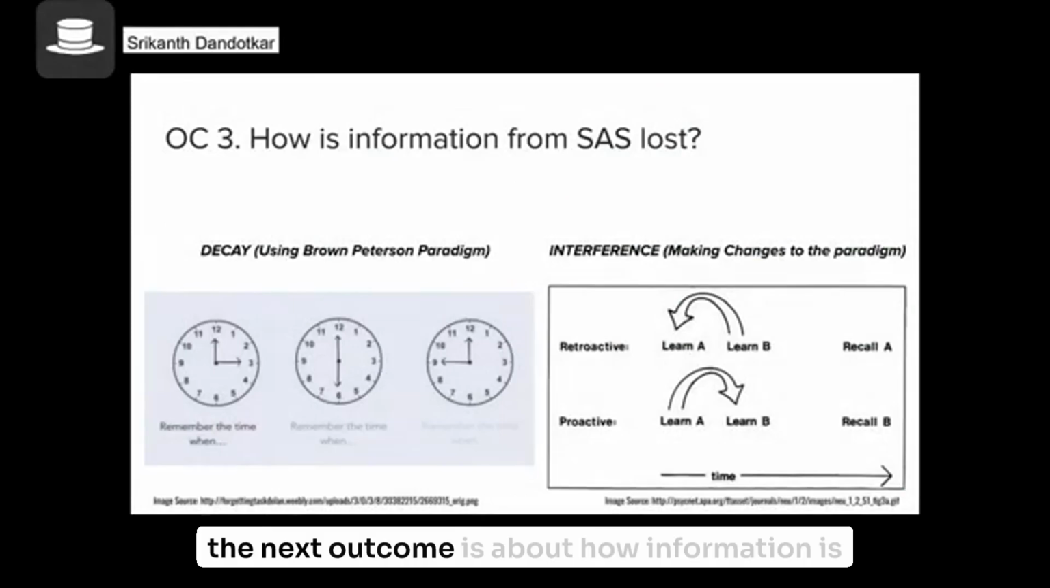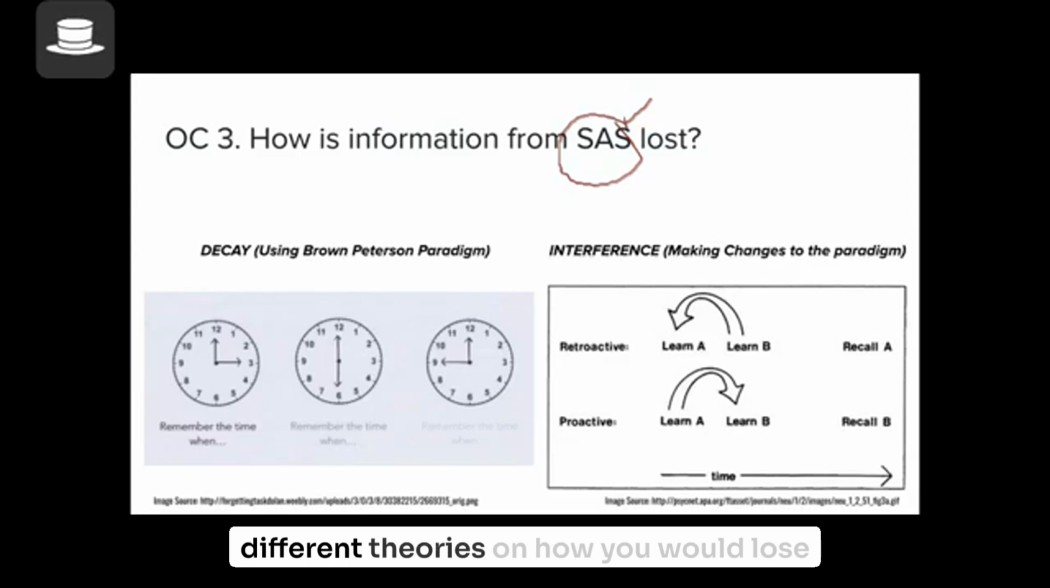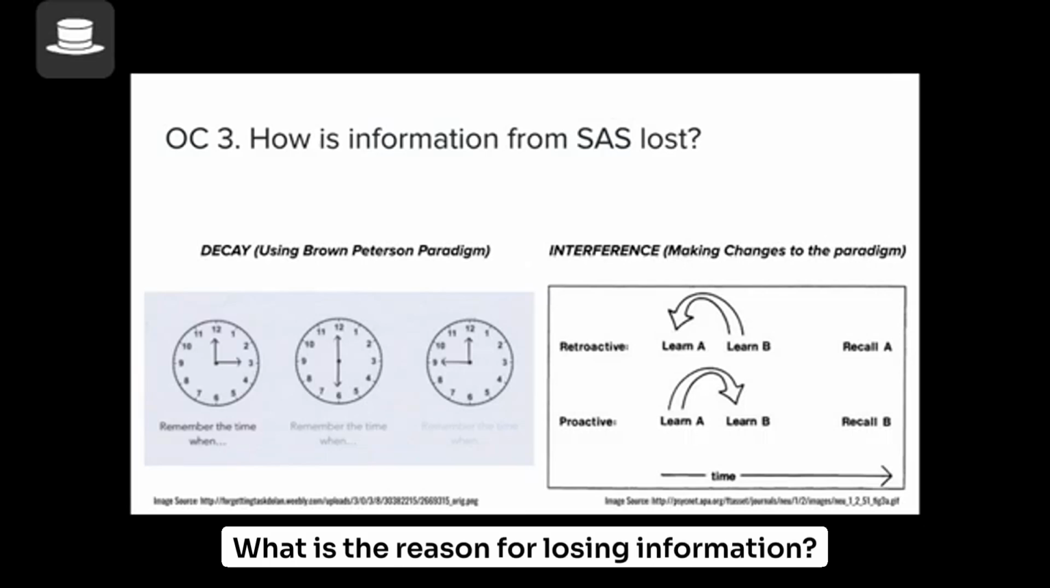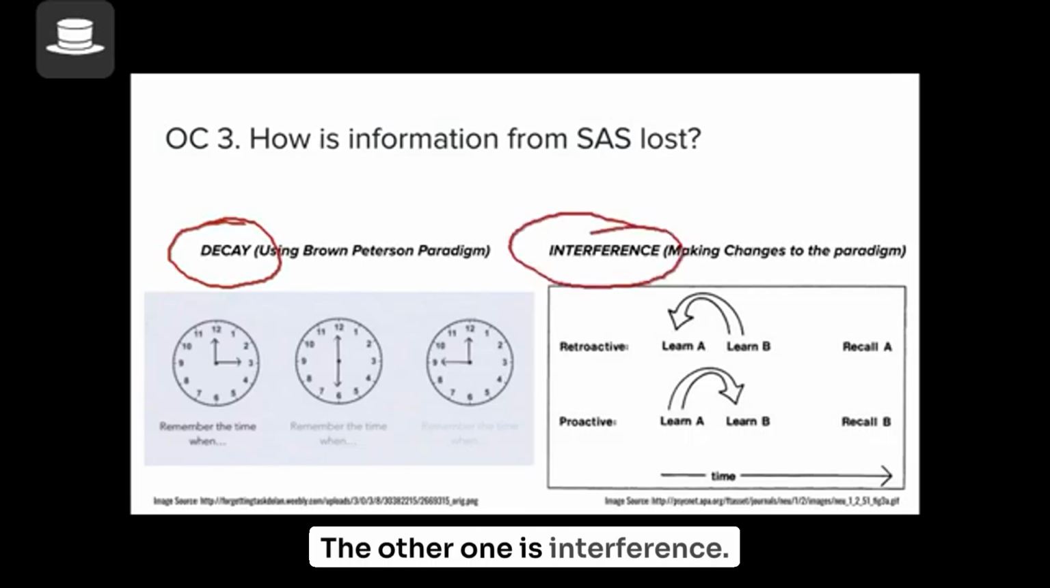The next outcome is to learn how information is lost from short-term memory. Two different theories on how you would lose information from your short-term memory. What is the reason for losing information? There are two explanations. One is through decay. The other one is interference.